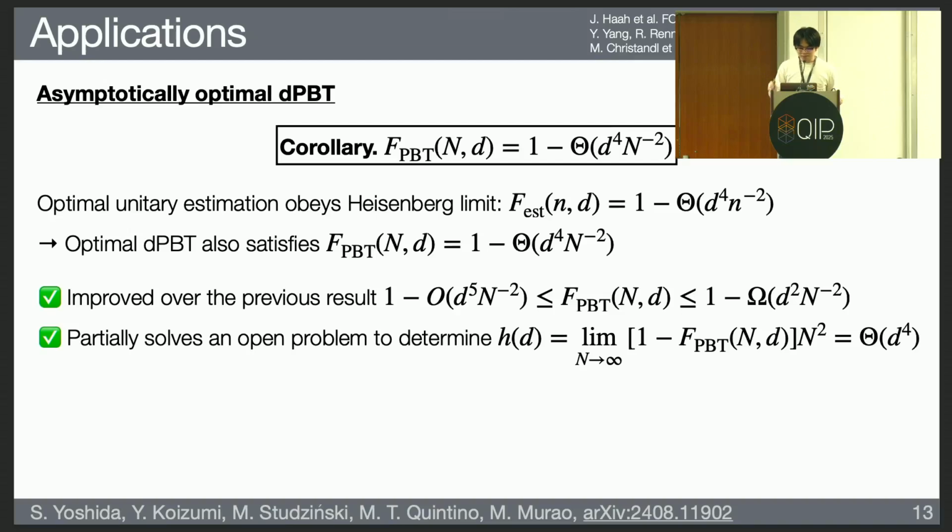In the previous work, they only determined a lower bound and an upper bound for the coefficient of 1 over n squared, which are given by O(d^5) and d^2. But by using our equivalence, we can determine its dependence on d exactly. It also partially solves the open problem of determining this coefficient raised in the previous work.